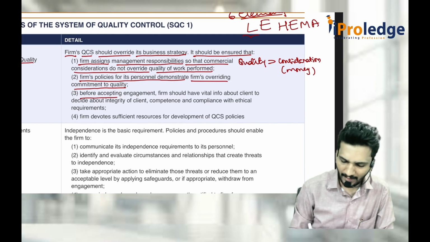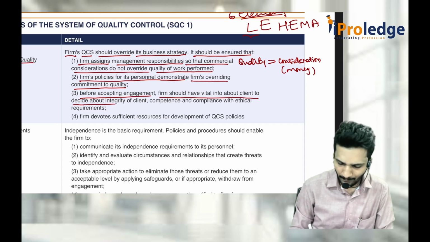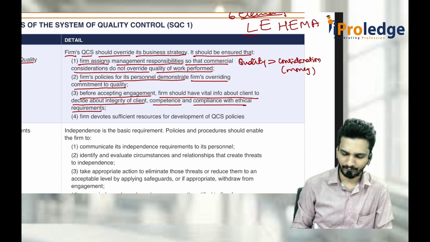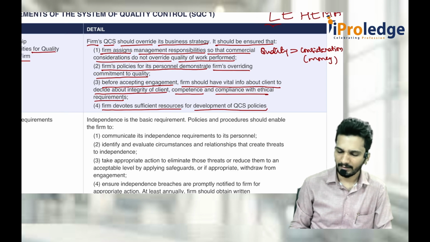And before accepting an engagement, the firm should have vital information about the client to decide about the integrity of the client, competence of and compliance with the ethical requirements. Then the firm should devote sufficient resources for development of quality control system policies.